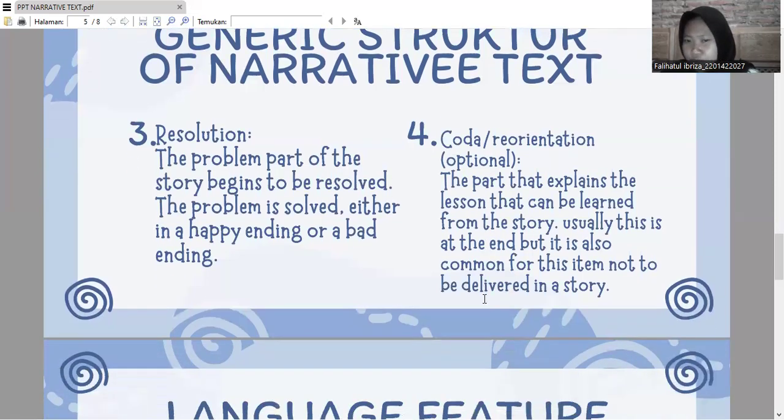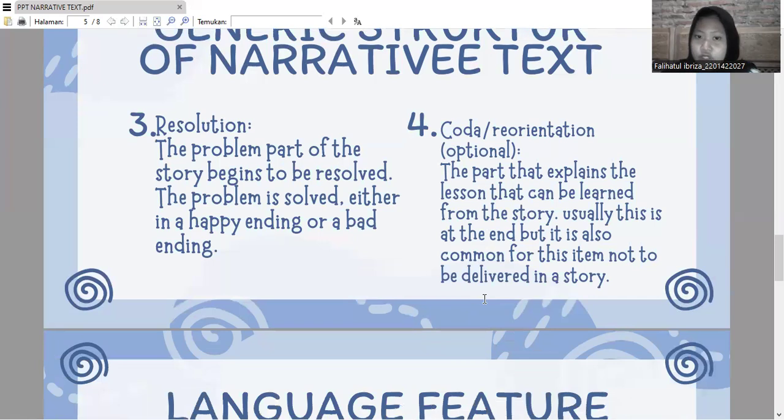And number four, the last, is coda or reorientation. Reorientation is the part that explains the lesson that can be learned from the story.